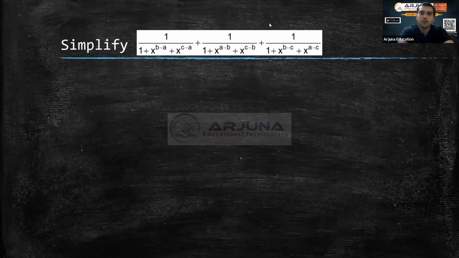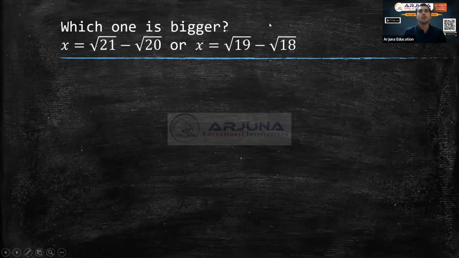The last part of this: which one is bigger? Root 21 minus root 20, or root 19 minus root 18? I will write it as 1 and I'll write it as 2. Which one is bigger, 1 or 2? How do you compare that? That is my question. How do you compare it?